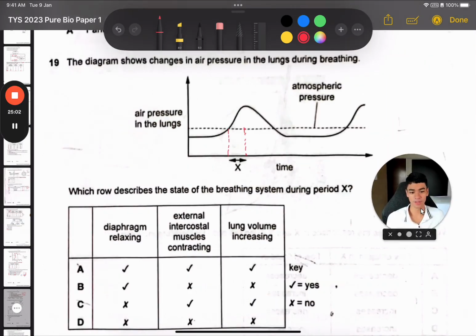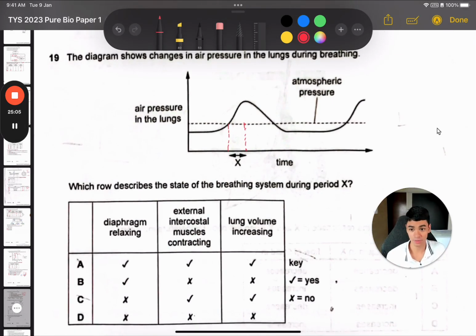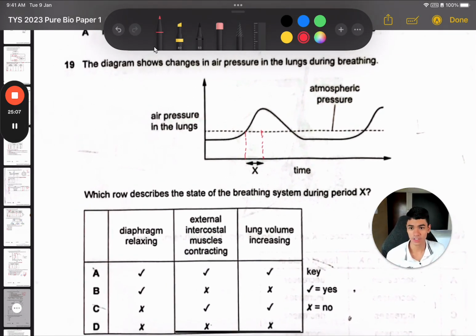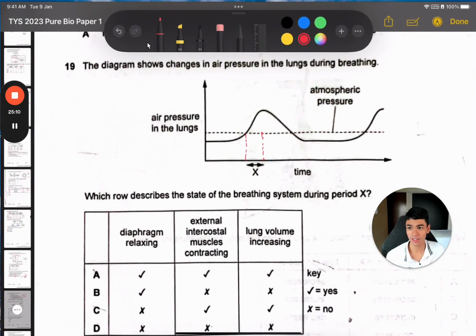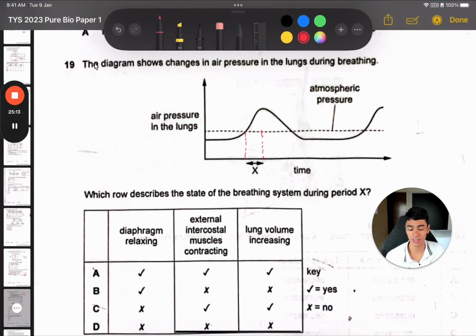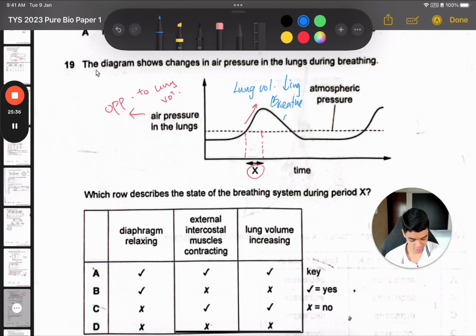Question 19 is one of the questions which I think a lot of students will get wrong because it's a common trick or misconception question. So I always tell my students that when you see this kind of question, right, air pressure in the lungs is opposite to lung volume. So that means when you see the air pressure here, which is during time x, air pressure is increasing. That means the lung volume is decreasing, meaning you're breathing out. Okay, breathe out. So we want to see which option shows breathing out.